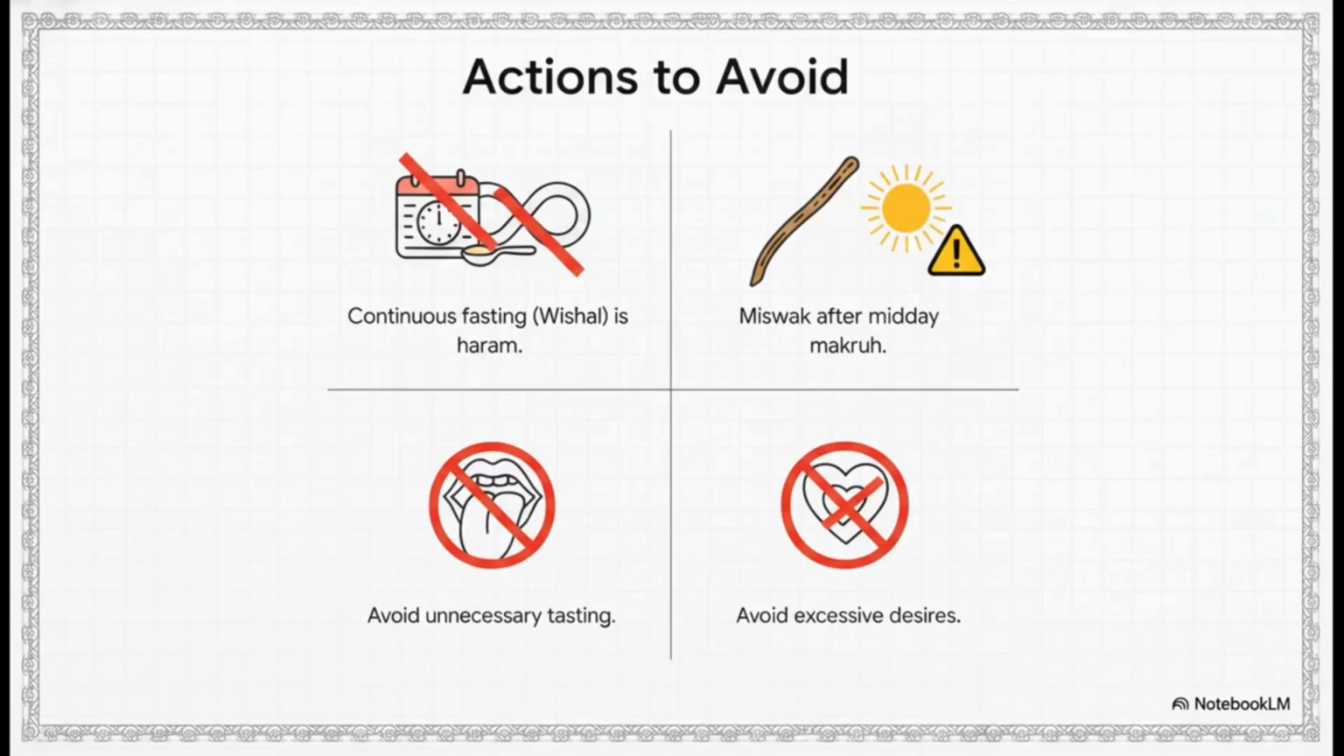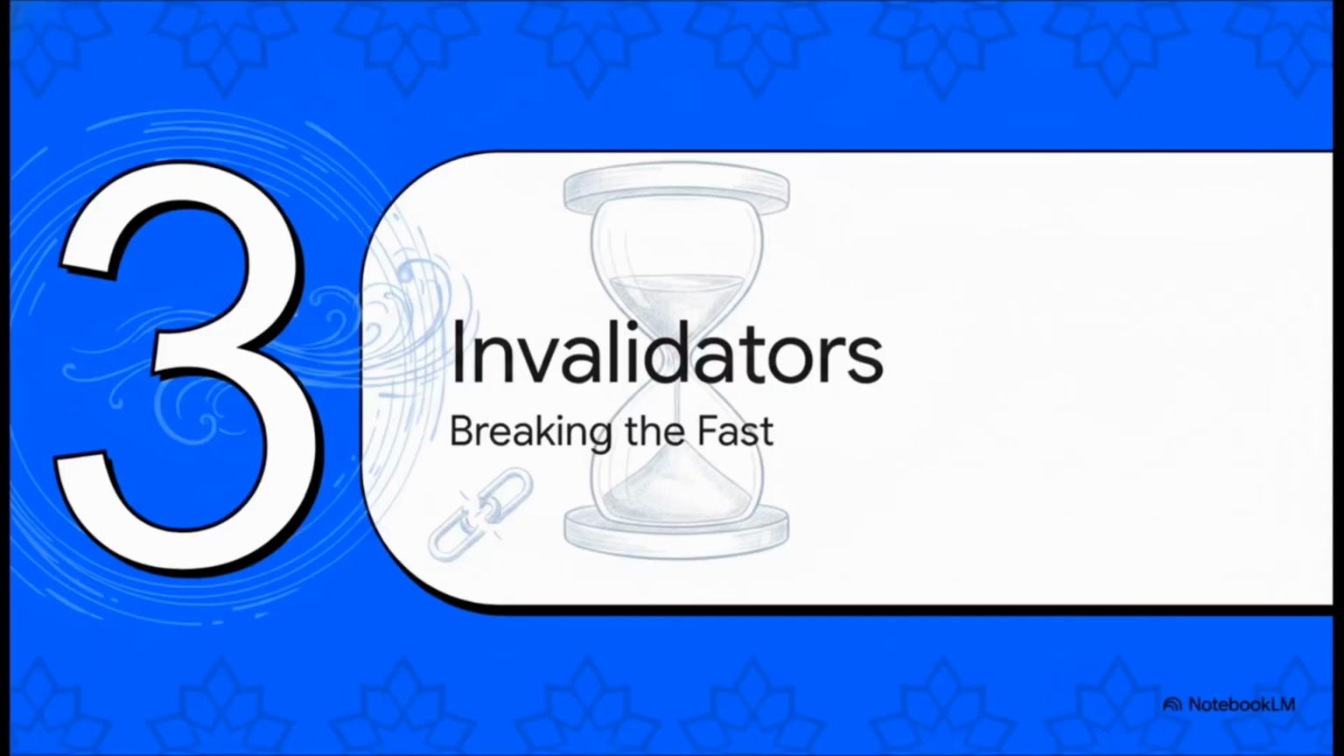Now, what's really interesting here is the specific detail on what to avoid. For example, wishal fasting, which means fasting continuously into the next day without breaking it at all, is strictly haram. But get this, using a miswak or a teeth cleaning twig actually becomes makruh, meaning discouraged, after the sun has passed its zenith at midday. Why? Well, the classical texts emphasize that the specific breath of a fasting person in the afternoon is beloved to Allah. So brushing away that scent kind of diminishes that unique state of worship. You should also naturally avoid anything that provokes desire or risks breaking the fast, like unnecessary cupping or just casually tasting food.